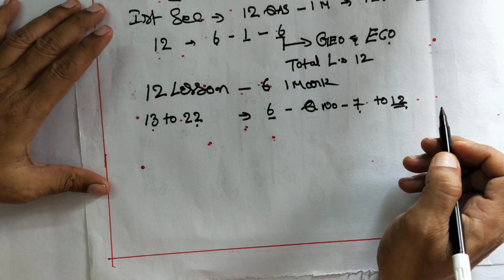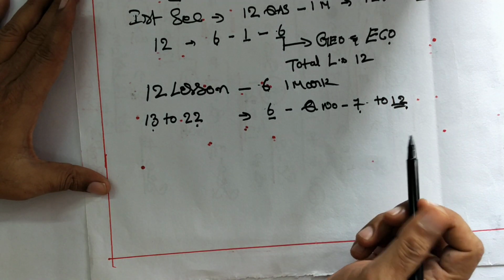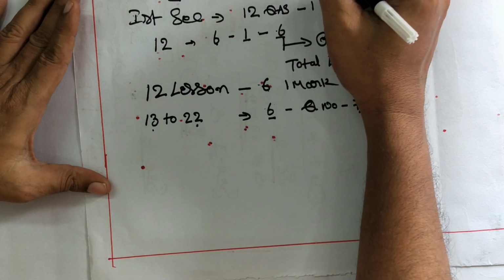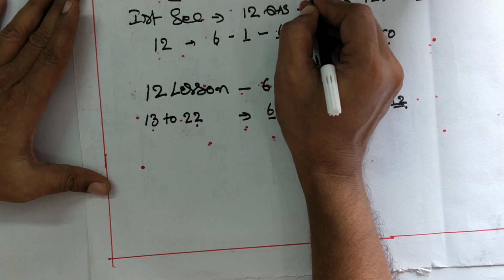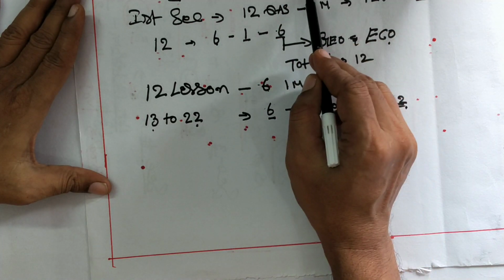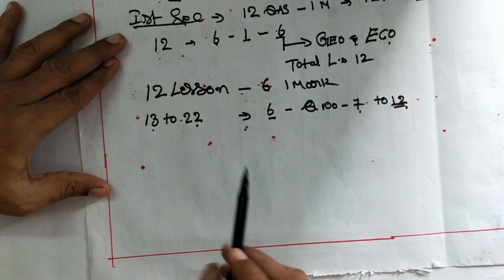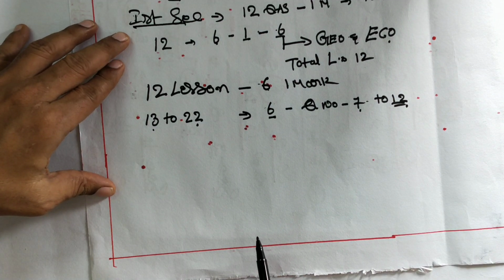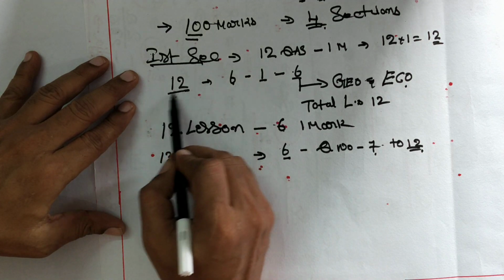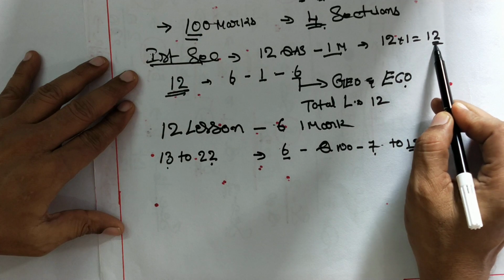So what we have understood at a glance is that in social studies you have to write a 100 marks paper of 3 hours 15 minutes duration. There are 4 sections. In the first section there are 12 questions, each carrying 1 mark, total 12 marks.